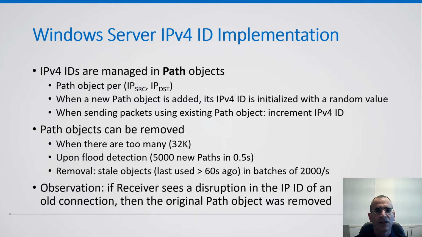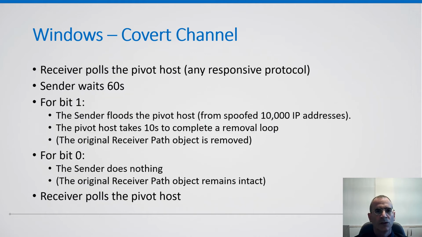Our key observation here is that if a receiver sees a disruption in the IPv4 ID of an old, stale connection, then the receiver knows that the original path object was removed. To turn this into a covert channel, at time t equals 0, the receiver polls the pivot host, for example sending a QUIC request and receiving a QUIC response.